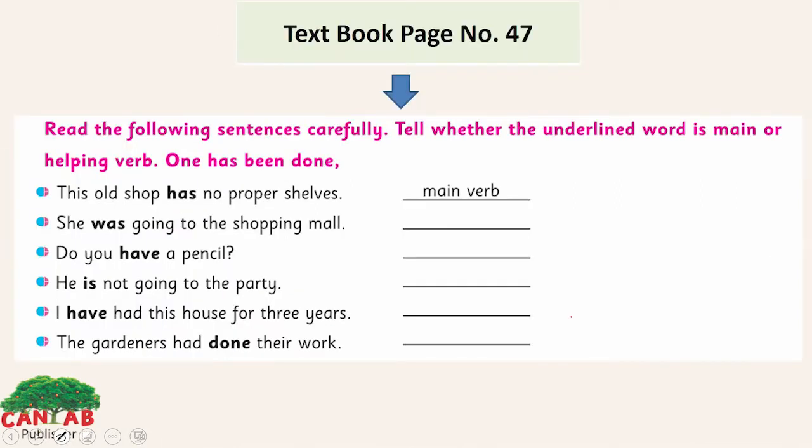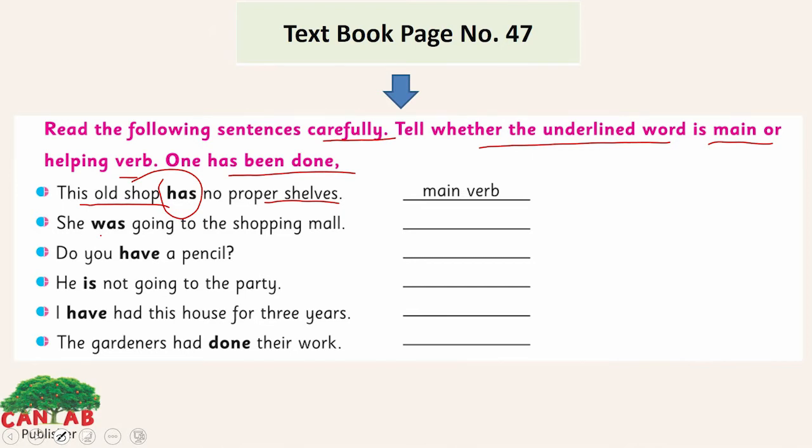This is the exercise. Read the following sentences carefully. Tell whether the underlined word is a main or helping verb. One has been done: "This old shop has no proper shelf." Here we have no other verb, so has is the main verb. But you need to tell whether it is a main verb or a helping verb. The first one is the main verb.